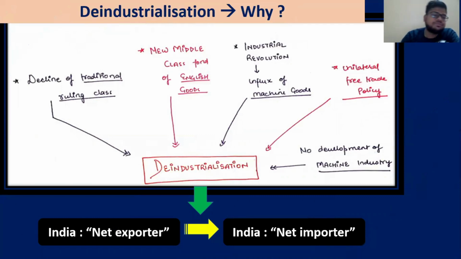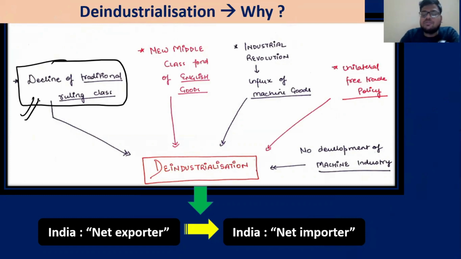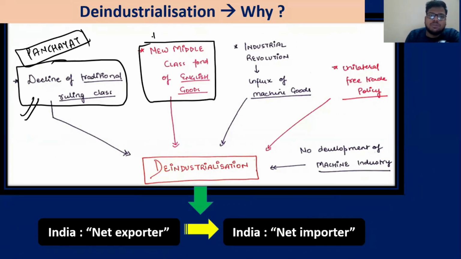Let us see more. First, the decline of the traditional ruling class. The traditional ruling class, for example these Nawabs and princes, were gone. Within the village, the panchayats also lost their prestige. The people in the panchayat used to patronize these artisans, or sometimes help them, but now no help is there. Next, a new middle class fond of British goods. Now there is a new middle class which is fond of British goods. Now they like British goods.